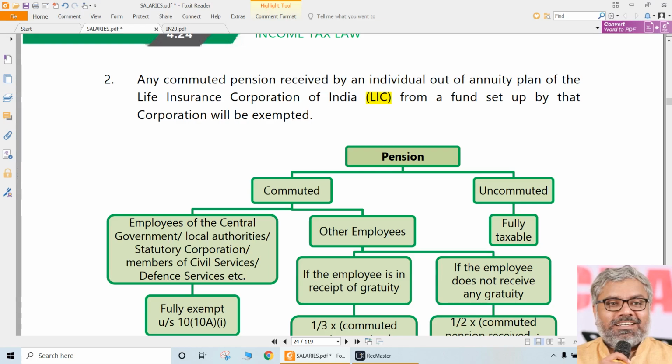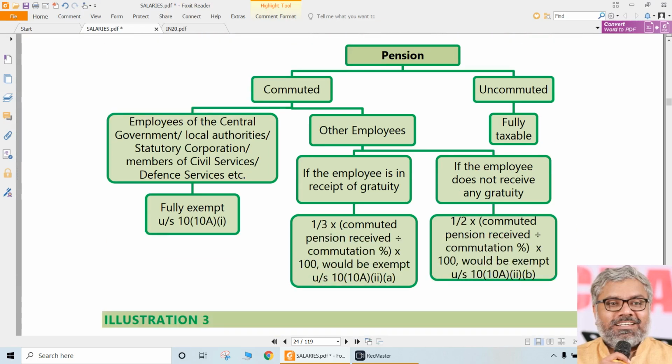So if the amount is not received from an employer, rather it is received from Life Insurance Corporation according to any annuity plan, that is also exempt. That is not actually forming part of this particular chapter, so we don't need to worry about that. Normally, a pension received from employer is our general focus area in this chapter.